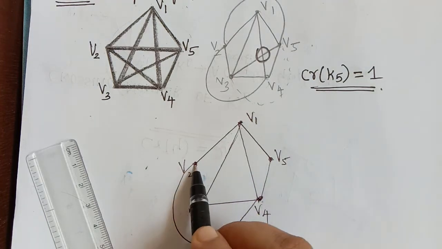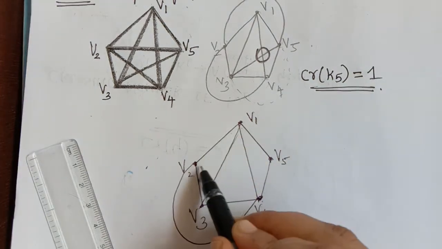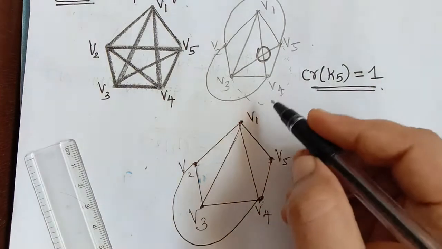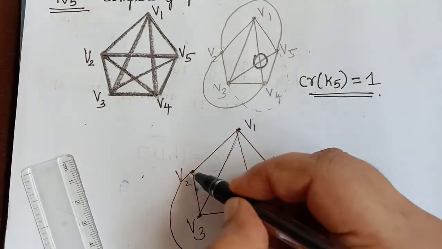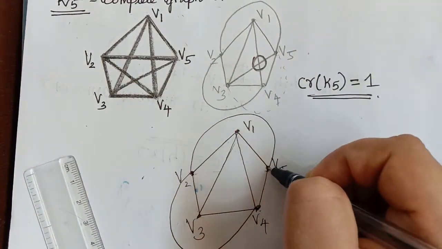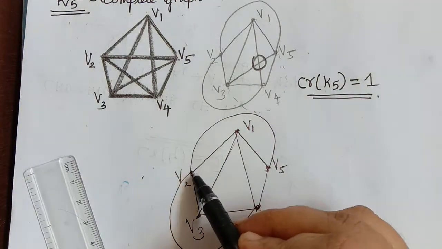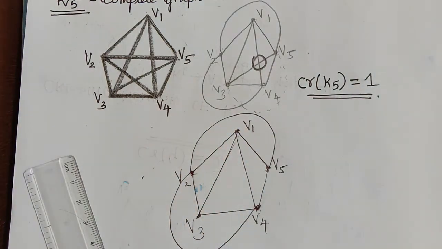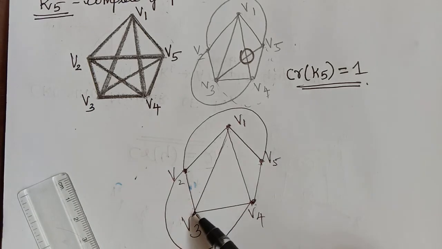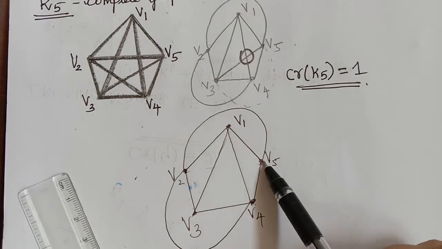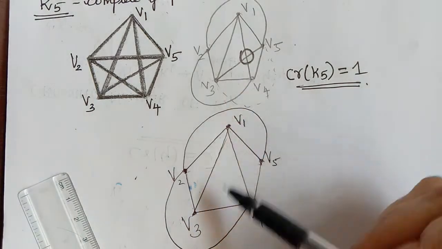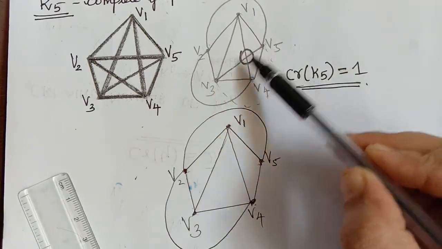Now from V2 to V5, if we draw in this manner, there will be a crossing. So in order to avoid it, we have taken it in this way. So now we have an edge from V2 to V5. Now when we try to draw an edge from V3 to V5, there will be a crossing here, which we have shown in this figure.